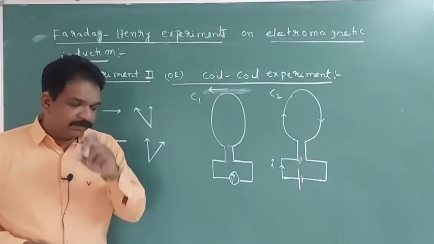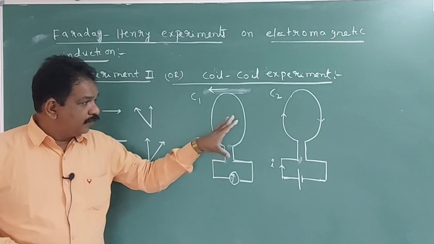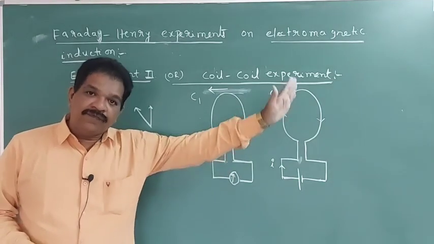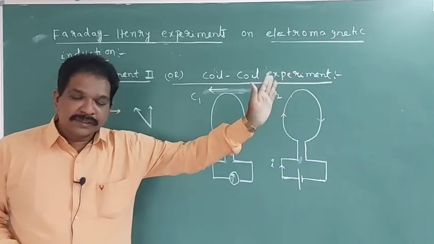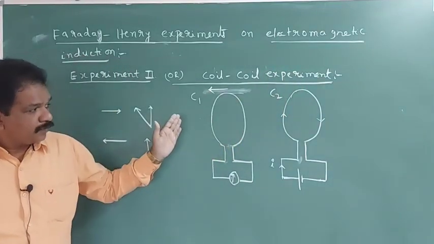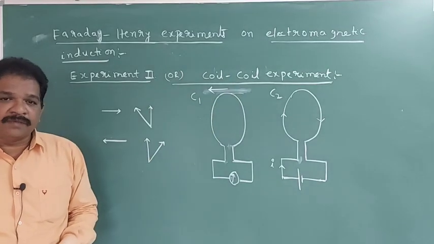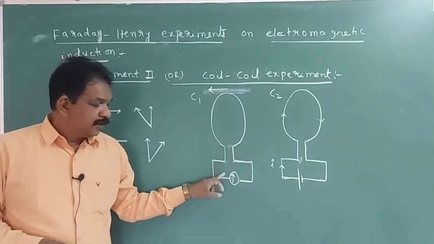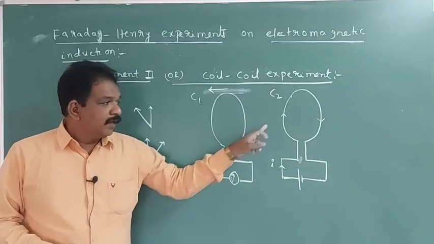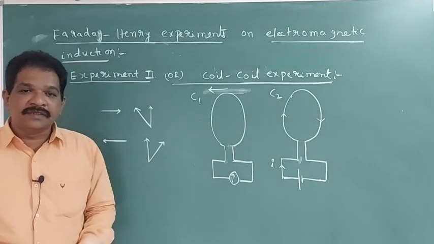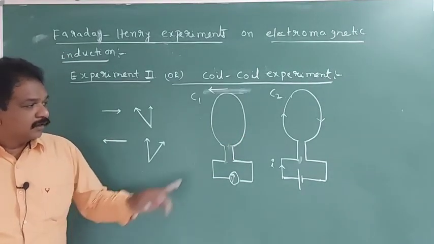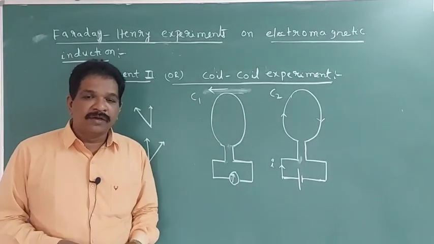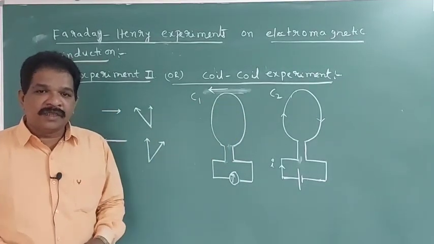Now instead of moving towards C1, they move C2 away from C1. Again deflection is there. They stopped, deflection becomes 0. Again they move, and the deflection is in the opposite direction compared to when the coil moves towards C1. All these phenomena they observed.